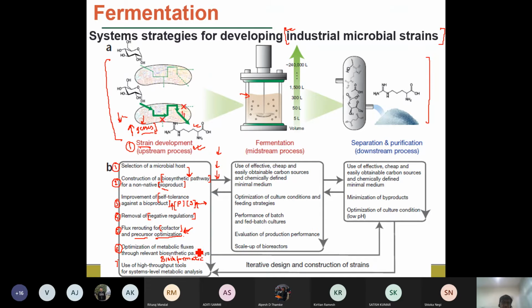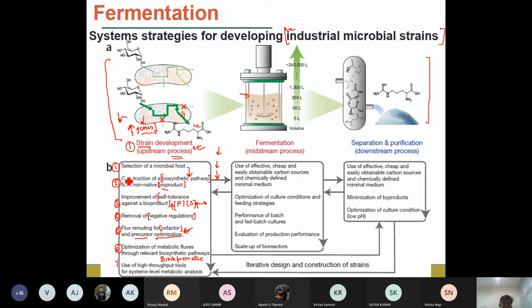So if we get some computational tools where we can screen out, for example, the different gene sequences and different targets, it will reduce the number of lab-based experiments that will be required to get a strain which will have the highest yield and the best quality overall. So these are the steps that are there in strain development.